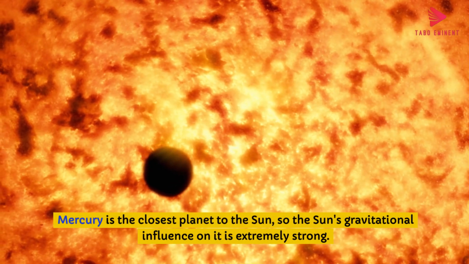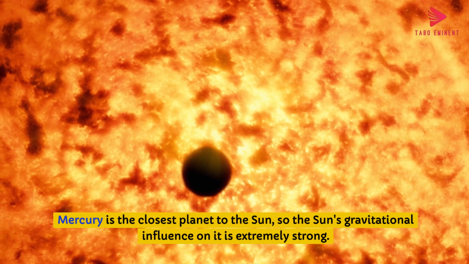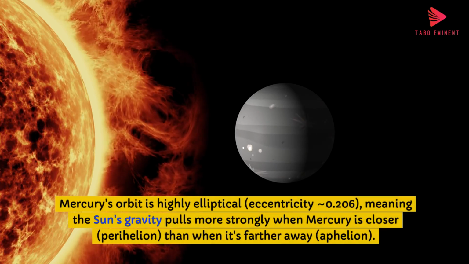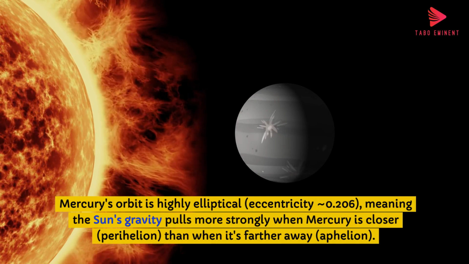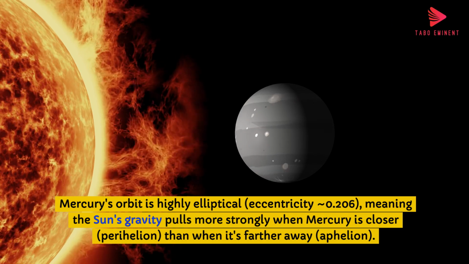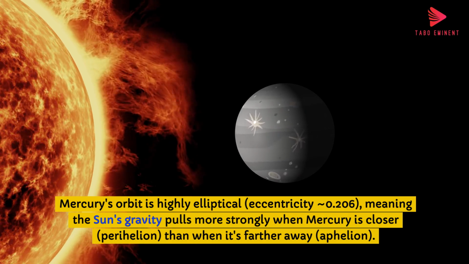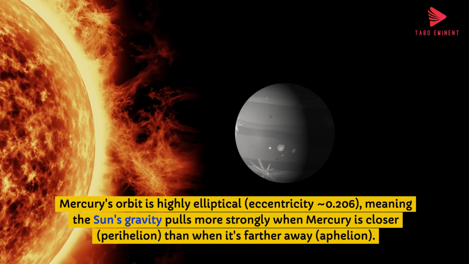2. Sun's gravity. Mercury is the closest planet to the Sun, so the Sun's gravitational influence on it is extremely strong. Orbital effects. Mercury's orbit is highly elliptical, eccentricity 0.206, meaning the Sun's gravity pulls more strongly when Mercury is closer, perihelion, than when it's farther away, aphelion.